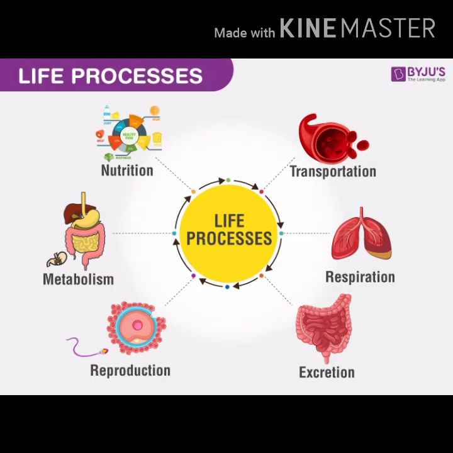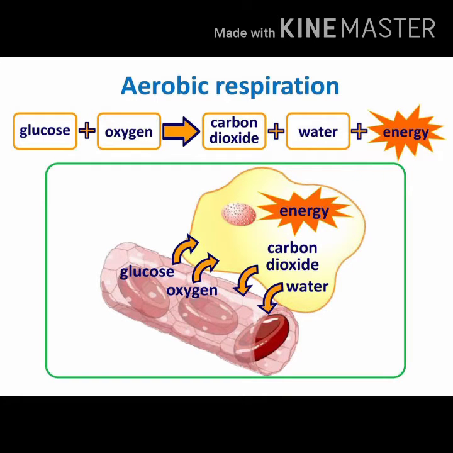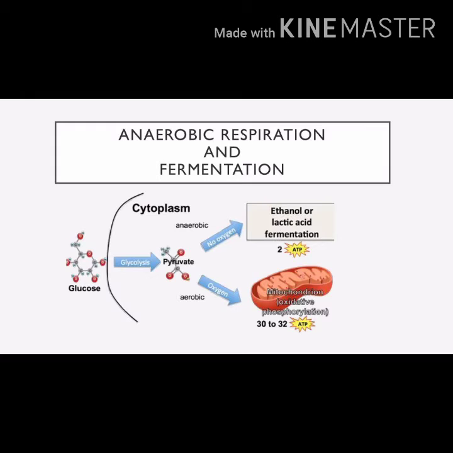So now let us discuss in detail the respiration process. The respiration process is followed by different organisms in different ways. We can classify the respiration process into two types based on the requirement of oxygen: aerobic respiration, and anaerobic respiration.